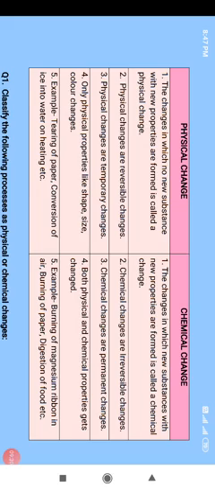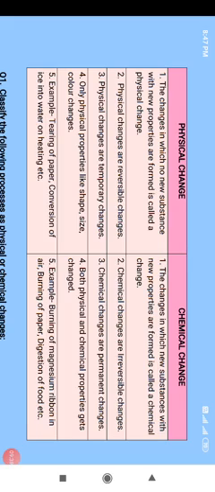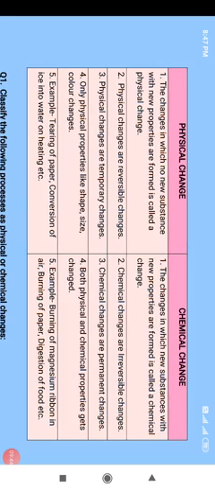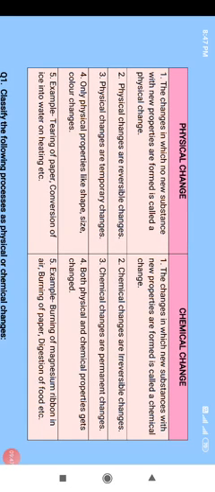But in chemical change, both the physical properties, meaning what you can observe through your eyes, and the chemical properties get changed. Why am I saying chemical properties? That means the constituent also gets changed. When your iron nail undergoes the process of rusting, it no longer remains Fe iron only. It will be converted into a layer of oxide formed on its surface. So when your iron nail undergoes rusting, both its physical as well as chemical properties get changed.